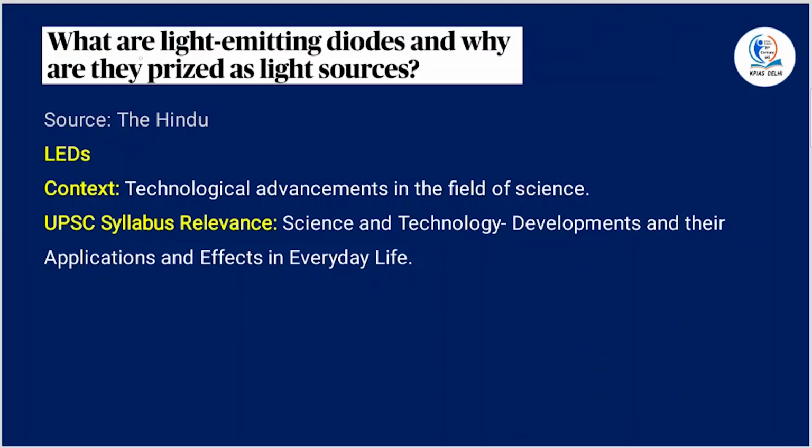What are light emitting diodes and why are they prized as light sources? Light emitting diodes, as in LEDs. Now these light emitting diodes emit light due to a phenomenon known as electroluminescence.